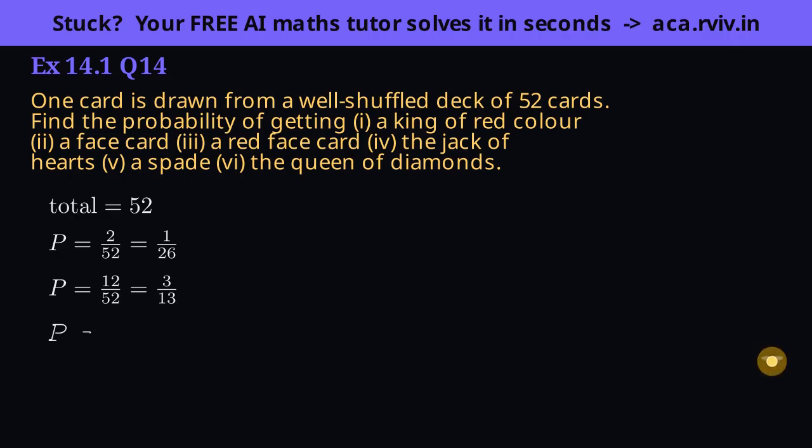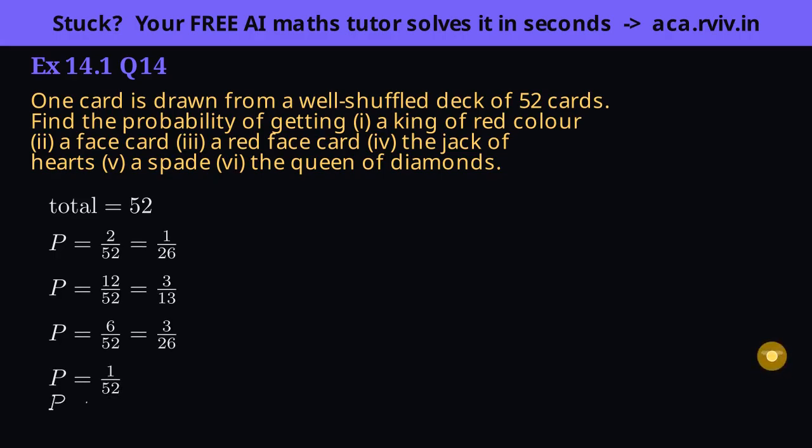Part 3, a red face card. 3 faces in hearts and 3 in diamonds make 6. 6 over 52 reduces to 3 over 26. Part 4, the jack of hearts, that names 1 exact card, so 1 favorable out of 52.